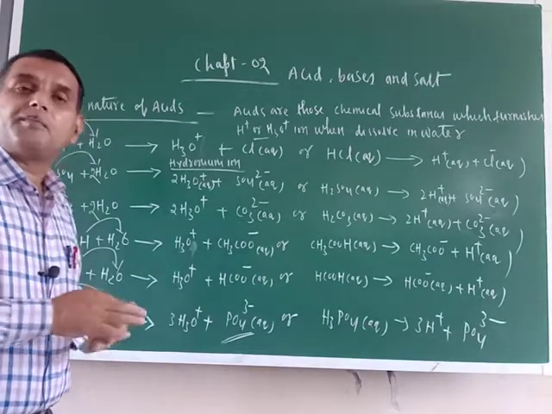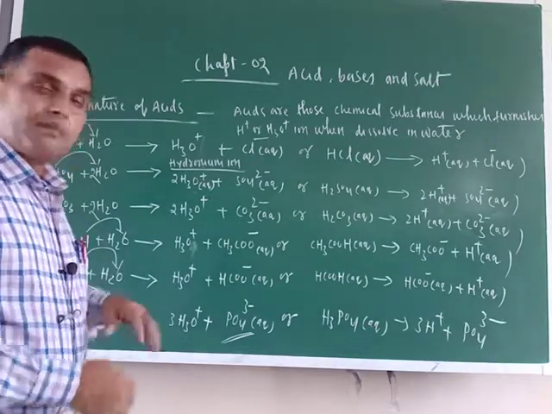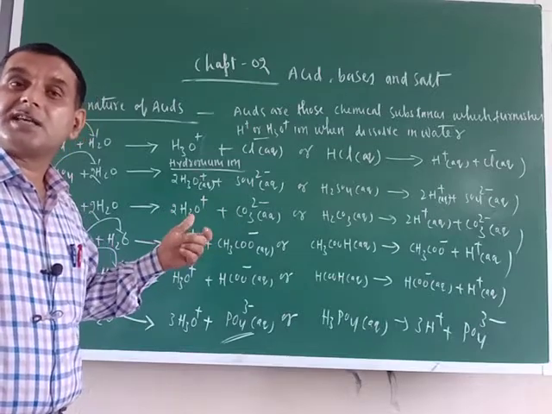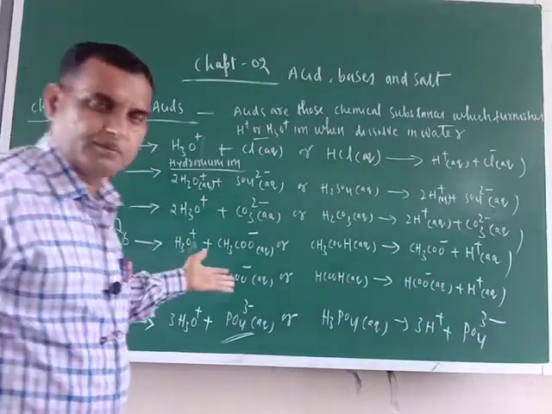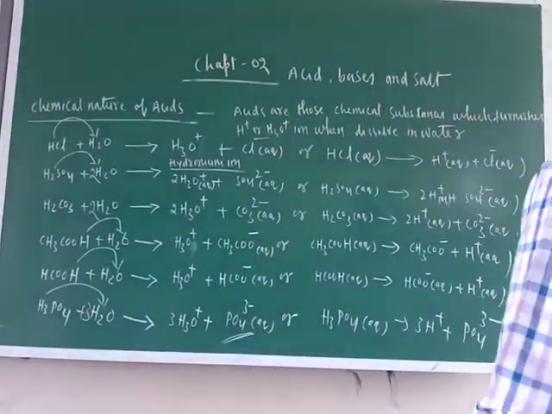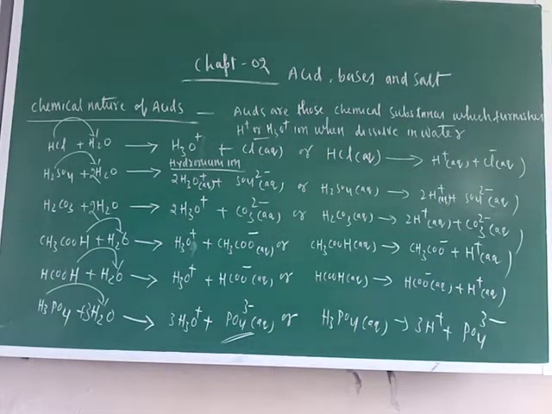There are so many chemical compounds which contain hydrogen, but they are not acids, like ethyl alcohol. Just now I will write some examples. They contain hydrogen, but they are not acidic, because when they dissolve in water, they do not furnish H positive ion. So you should take care of this one. Means all hydrogen containing compounds are not acids. Only those hydrogen containing compounds are acids which, when dissolved in water, furnish H positive or hydronium ion. So if you remember this one, then you will have clarity as far as the ideas of acids are concerned.